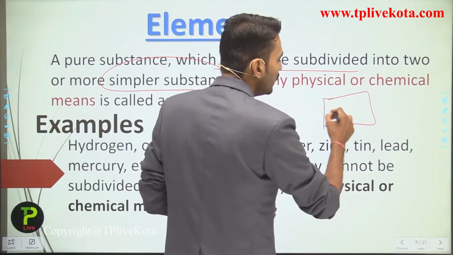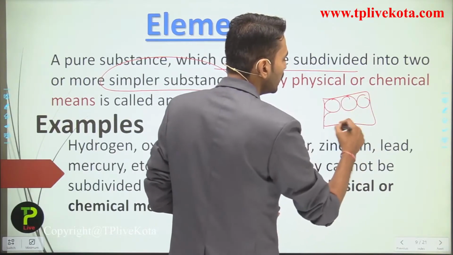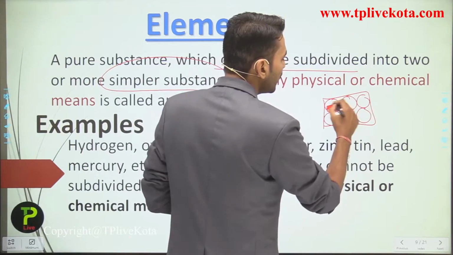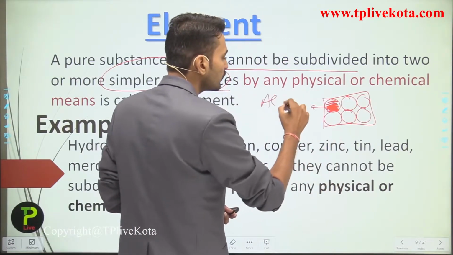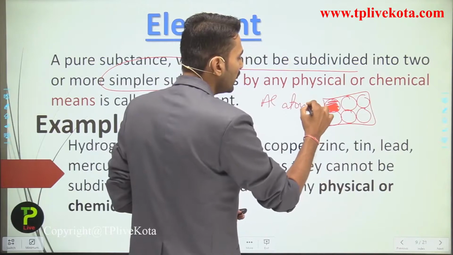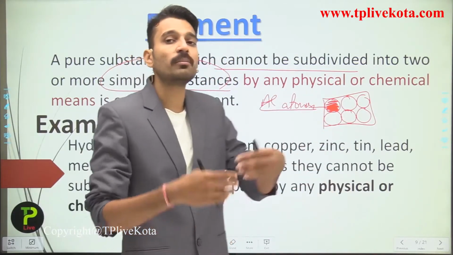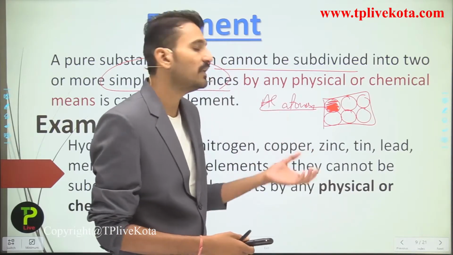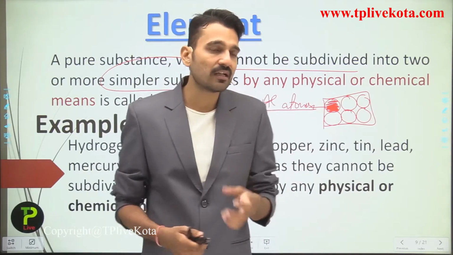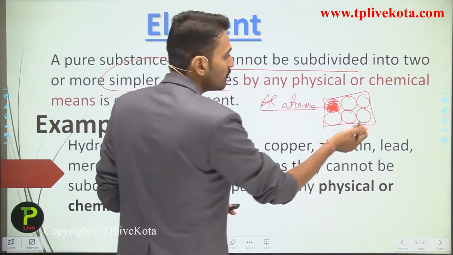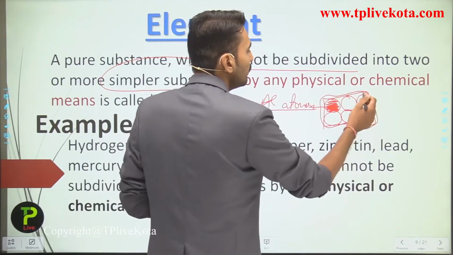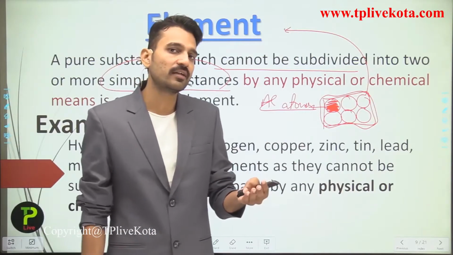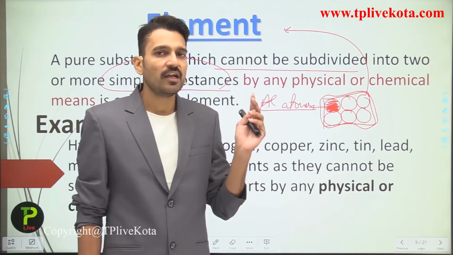That is aluminium, as I have taken the example first. Here the aluminium contains only a single kind of particles, that is the aluminium atoms. These aluminium atoms you cannot further subdivide into any other kind of particles by any physical means. They are simply a single kind of particles. So this aluminium sheet is termed as an element, and atoms are the smallest part of this aluminium element.